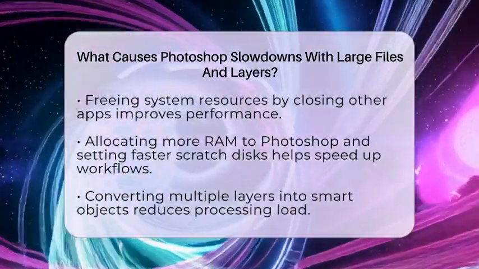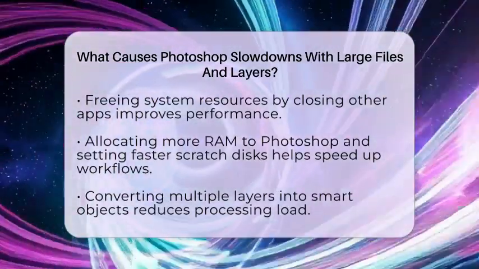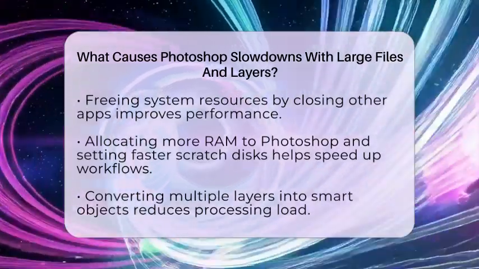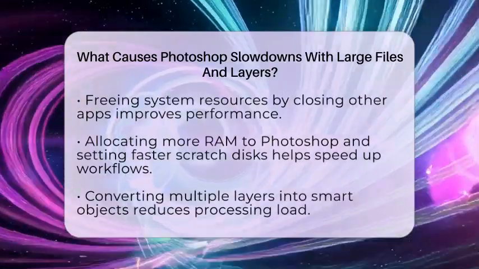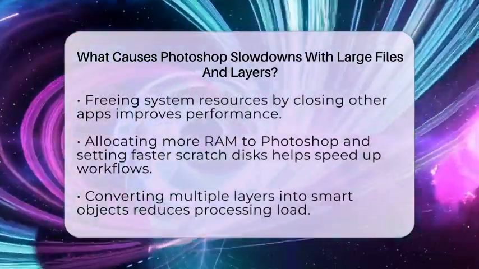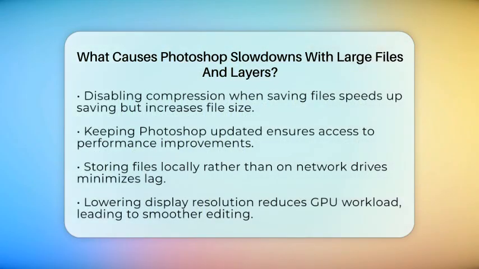To keep Photoshop running smoothly, you can close other applications to free up system memory. Increasing the amount of RAM allocated to Photoshop in the performance settings helps a lot. Setting your scratch disks to fast drives with plenty of free space improves processing speed. Converting multiple layers into smart objects reduces the number of layers Photoshop needs to process directly, which can boost performance. Turning off compression when saving files can also help speed things up, though it will make your files larger.